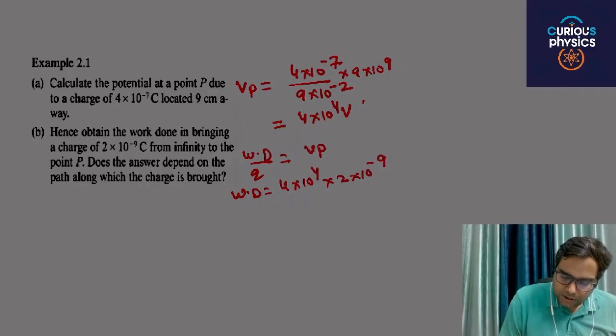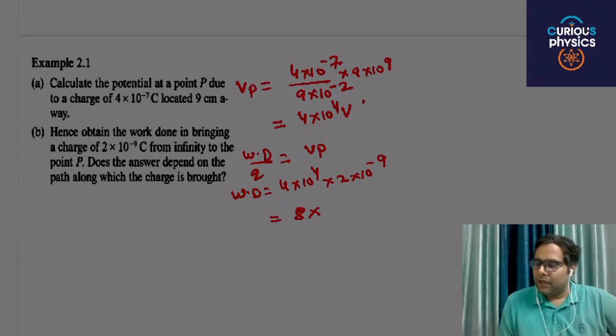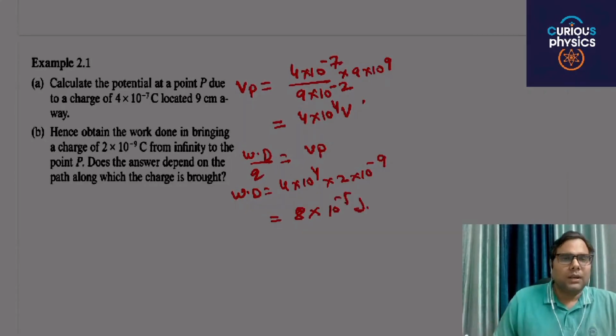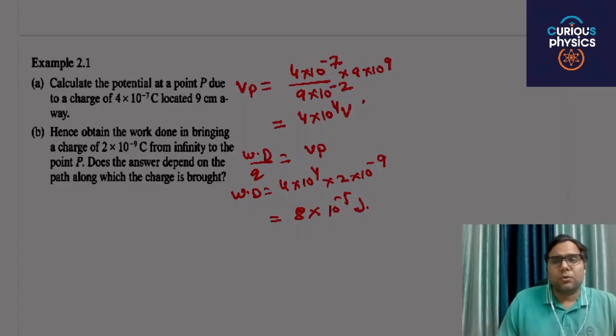The potential is in volt, and in this case you will get the answer 8 into 10 raised to power minus 5 joule. The questions are very easy and simple formula based, but the conceptual clarity should be there. Are you able to understand my point?